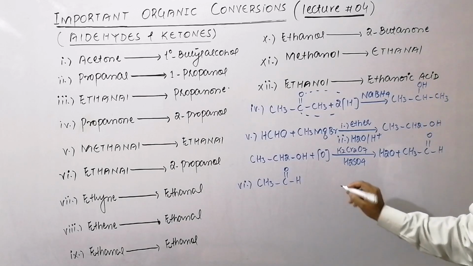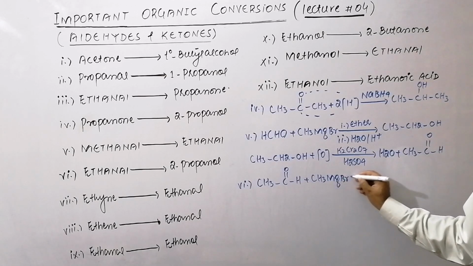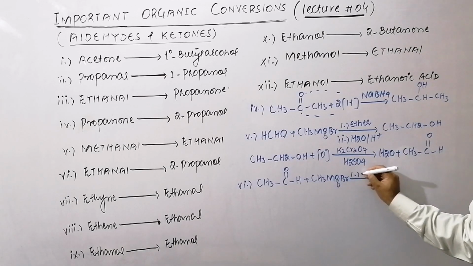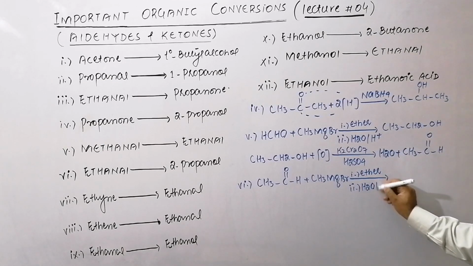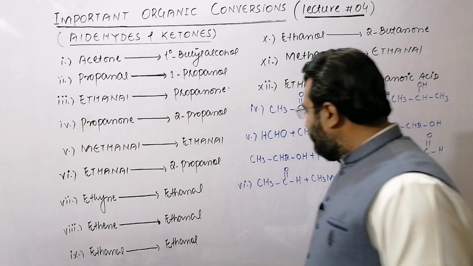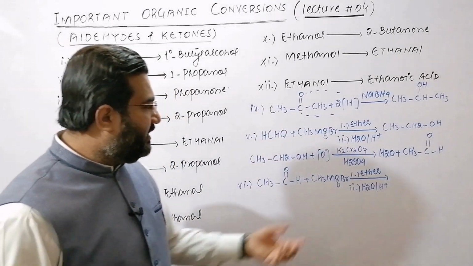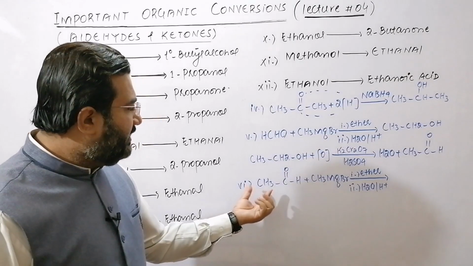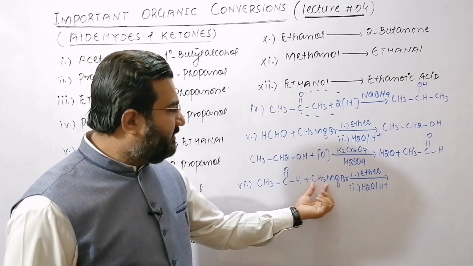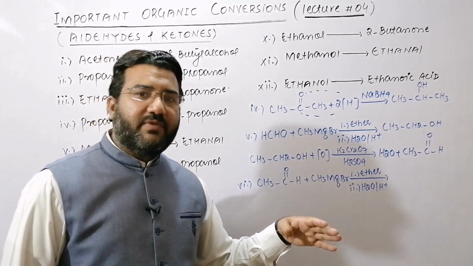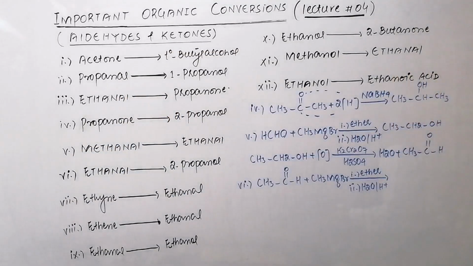Ethanal is made to react with the methyl magnesium bromide. Again, first, in the presence of ether, an intermediate will be formed, and that intermediate is then acid hydrolyzed. My dear students, do you remember that aldehydes other than formaldehyde, when they react with the Grignard reagent, they form secondary alcohol, and this ethanal is having 2 carbon atoms while the Grignard reagent is having 1 carbon atom. So a secondary alcohol will be formed which will be having a total of 3 carbon atoms, and that secondary alcohol will be